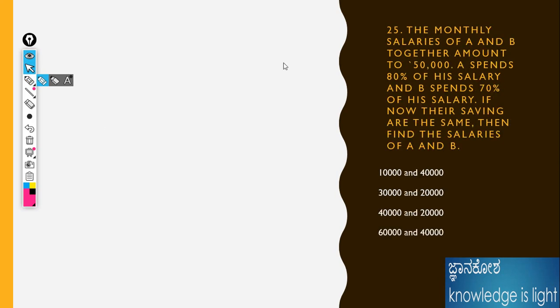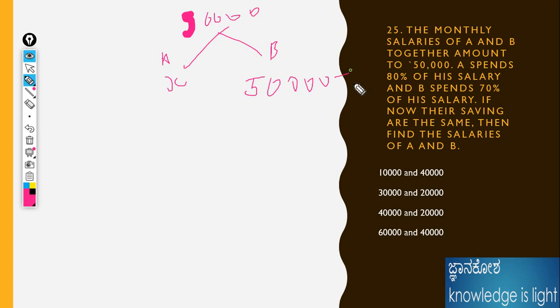The monthly salary of A and B together is 50,000. A spends 80% of his salary, and B spends 70% of his salary. If the savings are the same, what would be the income? I don't know the exact income of A. Say this is A's income, x. Then B's income should be 50,000 minus x.